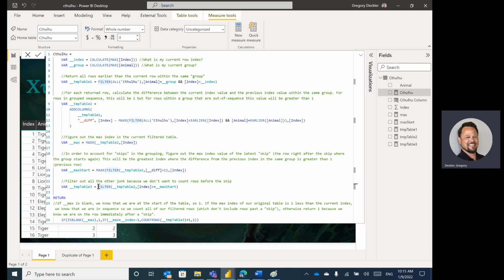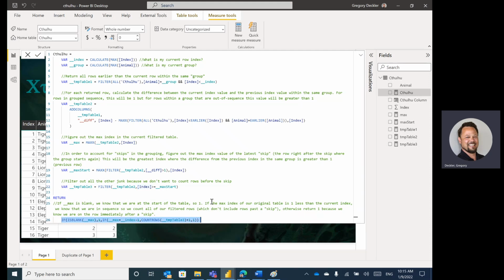So then I can filter out anything in my table with an index that is less than the max start, essentially, right? So I'm going to grab from table 2 the index that is greater than or equal to max start, because anything prior to that is basically garbage data that I don't need. And then essentially I have an IF statement at the end.